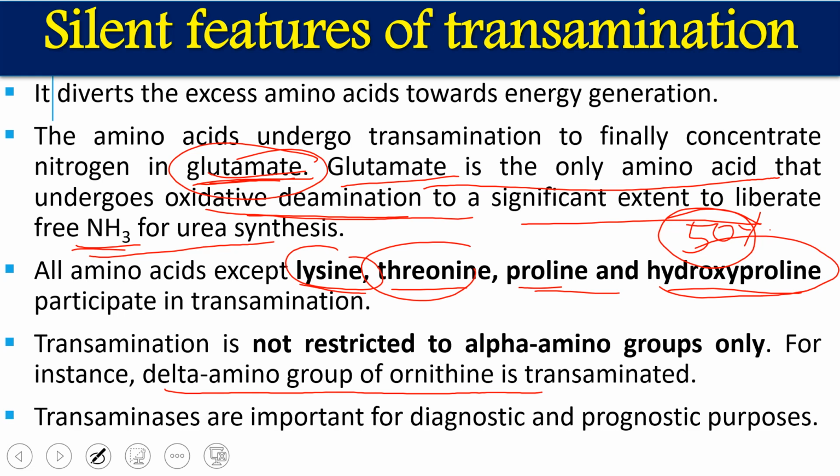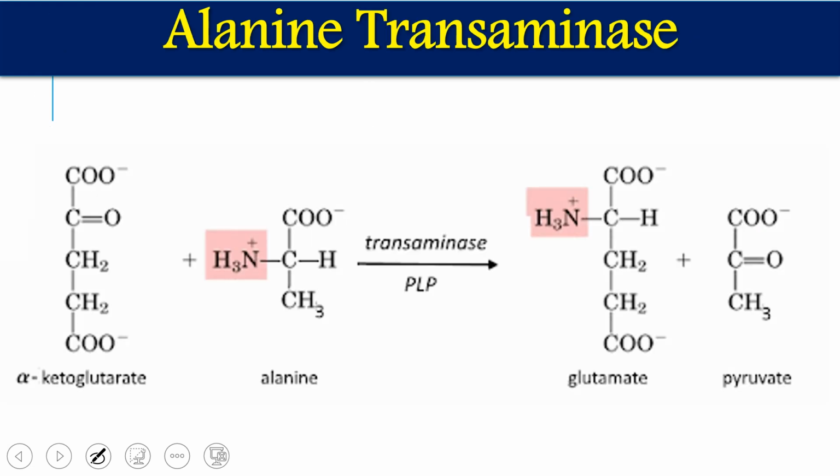Transamination has a significant role in diagnostic and prognostic purposes. Like I have told you, SGOT and SGPT are used as markers for cardiac tissue, hepatocytes, and muscles. So different enzymes, especially transaminases, are used as different types of markers. We will see a few examples in detail.